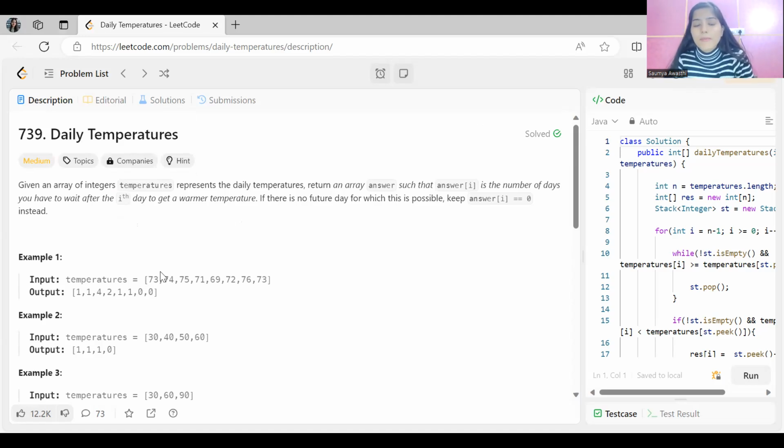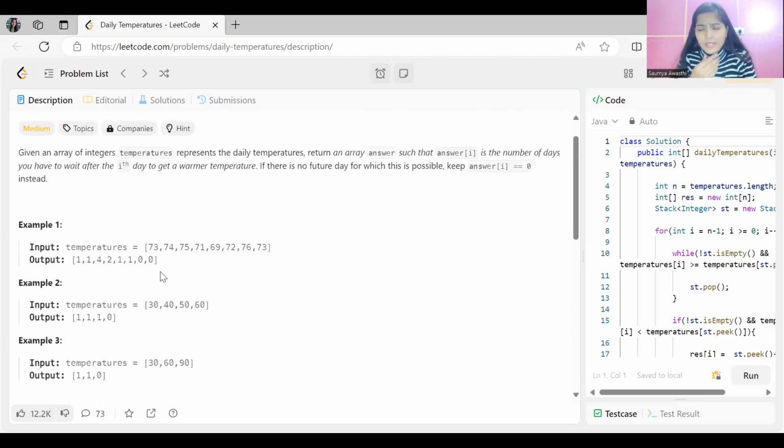While discussing this problem, I believe the brute force approach that you must have come up with is a simple approach. What we can do is pick an ith day, then move ahead in the array and check if we get a temperature greater than this given ith temperature. For example, if 73 is there, we will check if there is any temperature greater than 73. The next temperature itself is 74, so the counter would be 1, and we will put that in our resultant array.